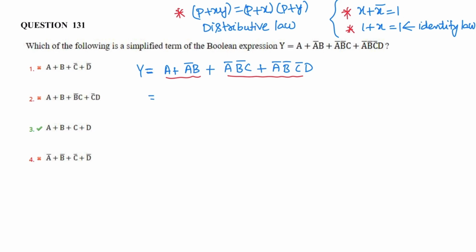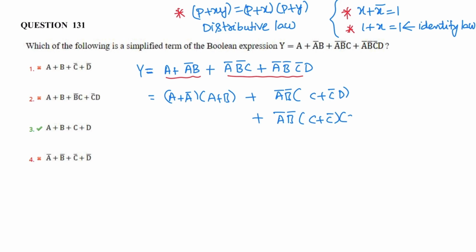So that is A plus A bar B. So A plus A bar B can be written as A plus A bar into A plus B. A plus B bar is common, so from this it will become C plus C bar D. So expand this, C plus C bar D, that is A bar B bar into C plus D. So now A plus A bar is 1, A plus B. So X plus X bar is 1.